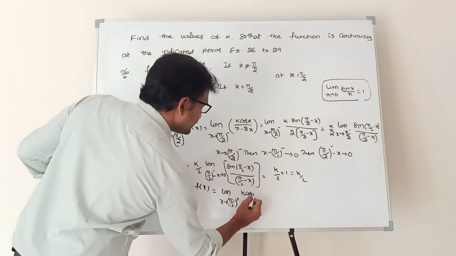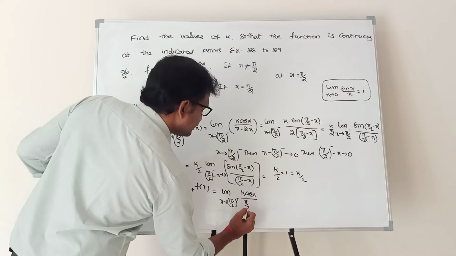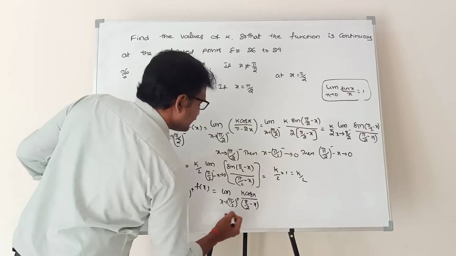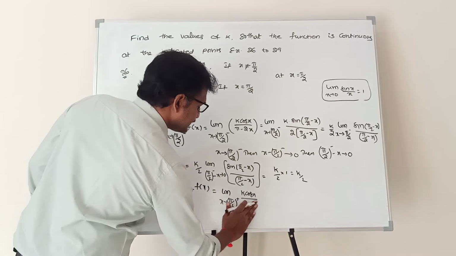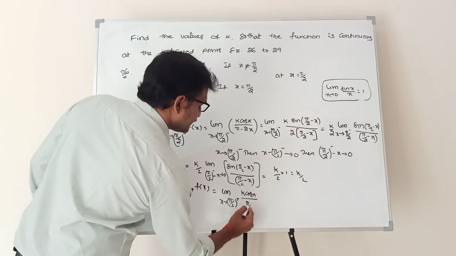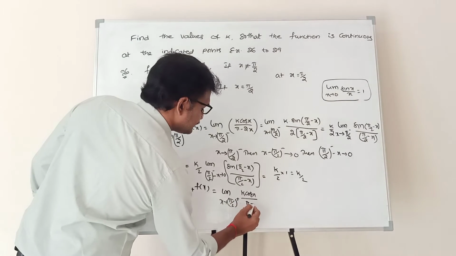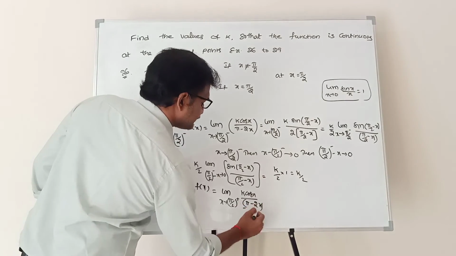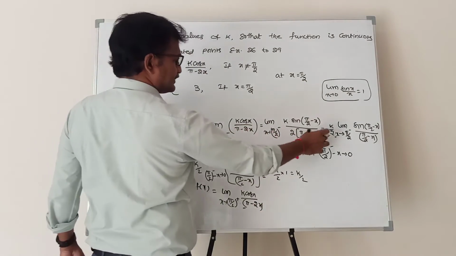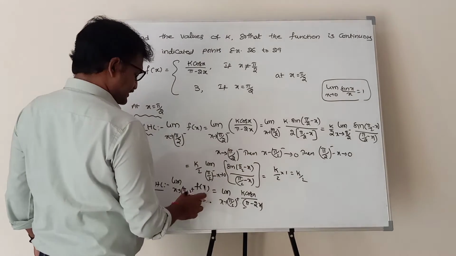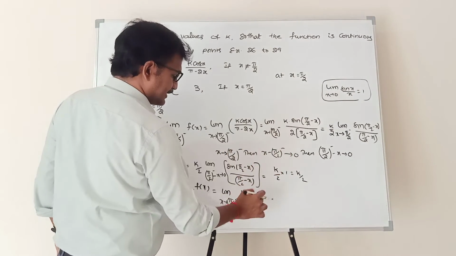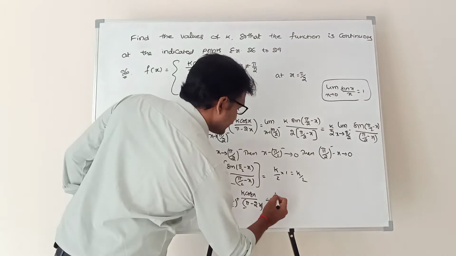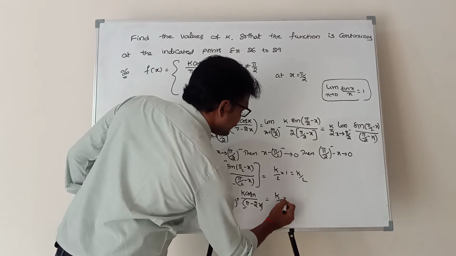K cos x by pi minus 2x. If you simplify this function, it is the same as this only, but instead of minus you will get plus. This is the only difference. In every step, replace minus with plus. Then the right hand limit also is k by 2 into 1, which is k by 2.